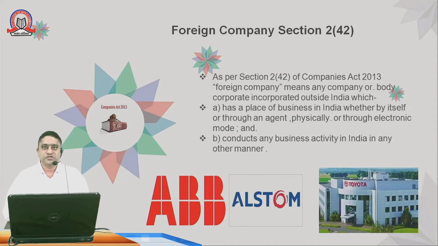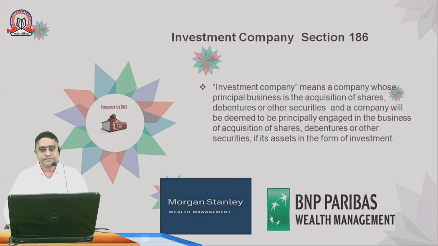Foreign companies, as you are aware, are defined under section 2 subsection 42 of the Companies Act 2013, where they have registered themselves outside India, or they have the principal office or registered office outside India, and they have a place of business in India, whether by itself or through agents, physically or through electronic mode, and conduct any business activity in India in any such manner. The well-known foreign companies are ABB, Alstom, and the General Motors or the Toyota groups.